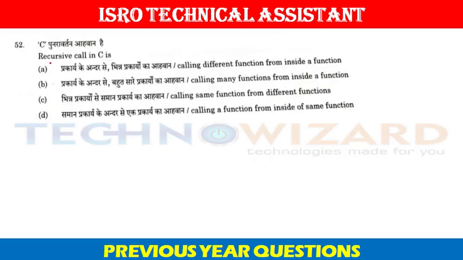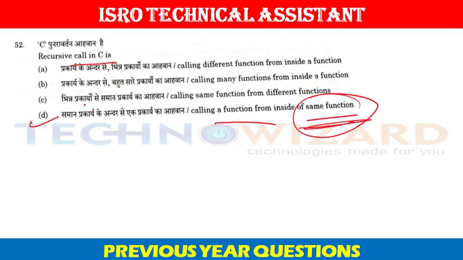Okay. Question number 52. The recursive call in C is, if a program allows you to call a function. Remember this, if a program allows you to call a function, then the same function is called a recursive function. Therefore, the recursive call in C is calling a function from inside the same function. Remember this. Option D is the correct answer.